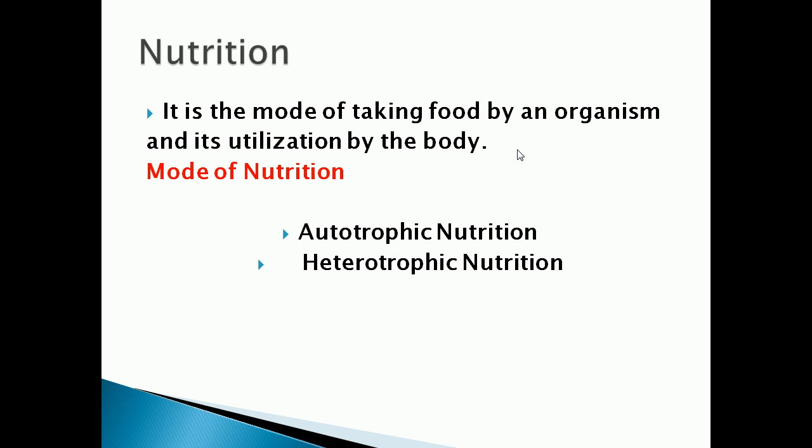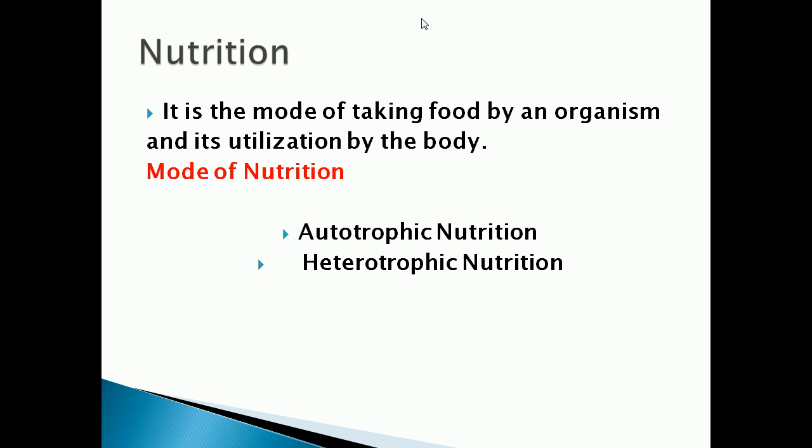Now we can see what is meant by nutrition. We know components of food are called nutrients, isn't it? So what is meant by nutrition? Nutrition is the mode of taking food by an organism. The mode means way. It is the way of taking food by an organism and its utilization by the body. Utilization means use, how it will be used by the body.